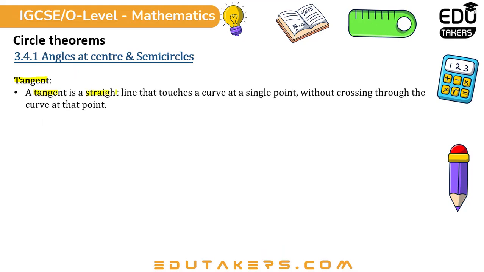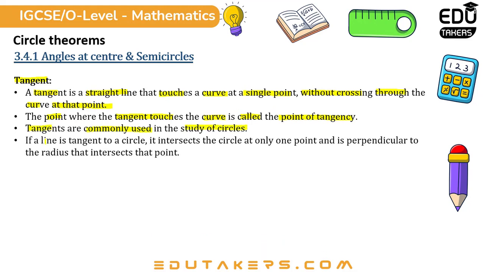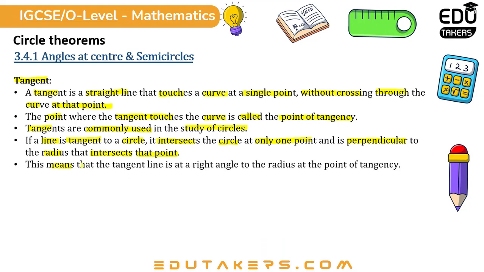A tangent is a straight line that touches a curve at a single point without crossing through the curve at that point. The point where the tangent touches the curve is called the point of tangency. Tangents are commonly used in the study of circles. If a line is tangent to a circle, it intersects the circle at only one point and is perpendicular to the radius that intersects that point. This means that the tangent line is at a right angle to the radius at the point of tangency.